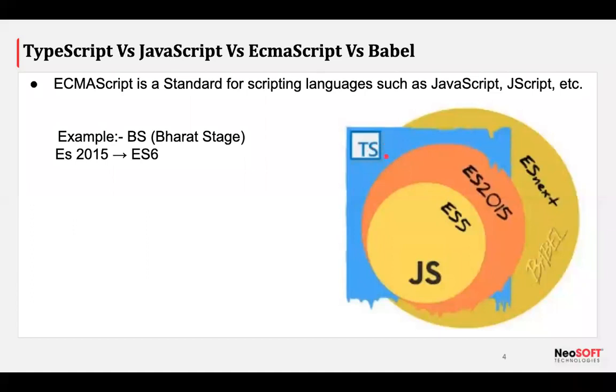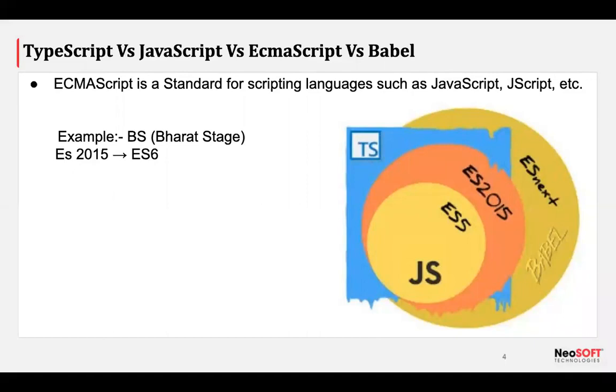Now the term Babel came in. Before going to Babel, let me give some idea of how JavaScript compiles and executes. Who is responsible for JavaScript compilation and execution? We all know that the browser is responsible for compiling and executing our code, right? The browser only understands JavaScript.